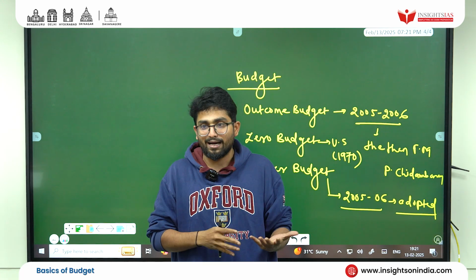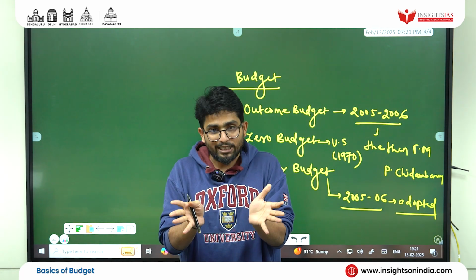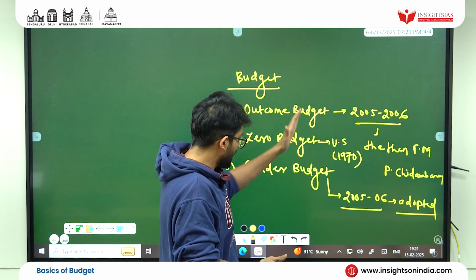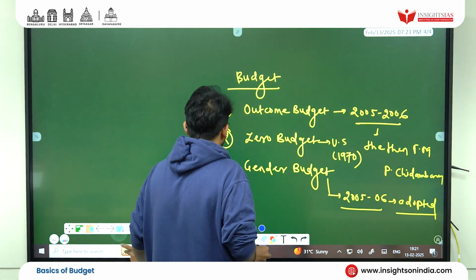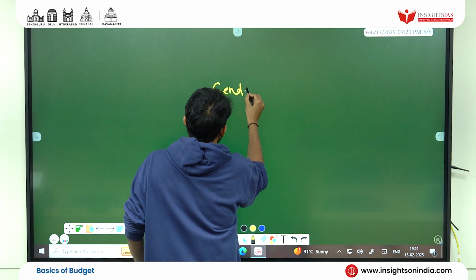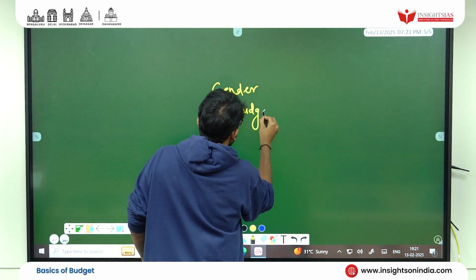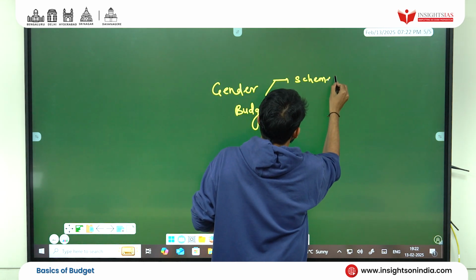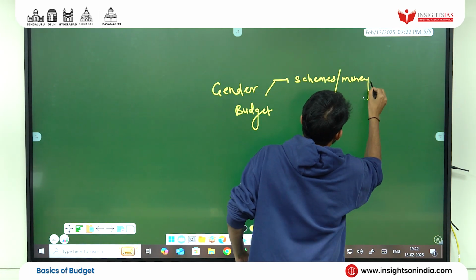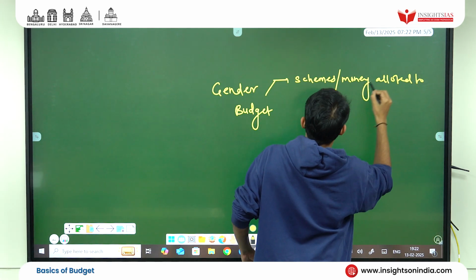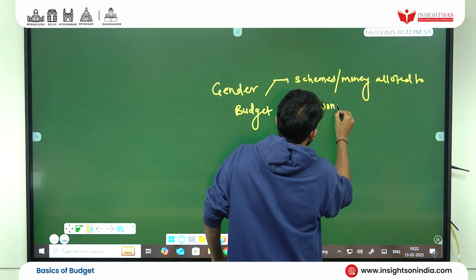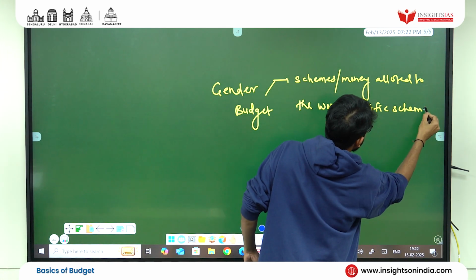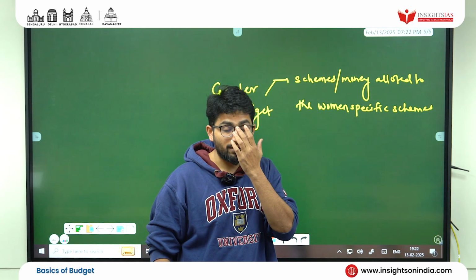But in the context of India, gender budgeting is nothing but what? We do a sexual separation, a binary between males and females. So typically, what do we mean by gender budgeting in India? It consists of, first, the schemes or the money allotted to women-specific schemes, only specific to women.